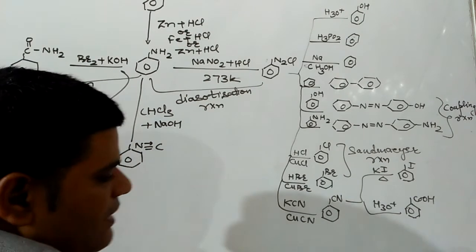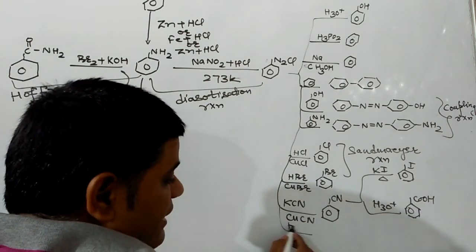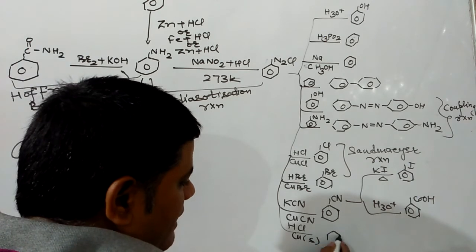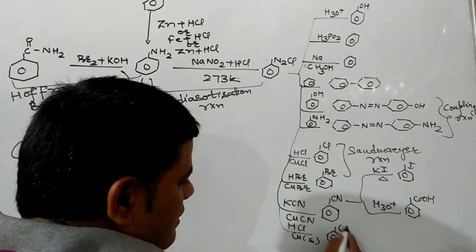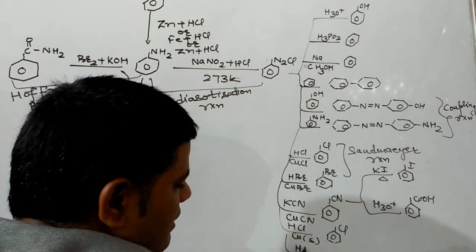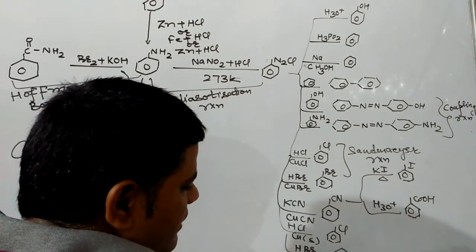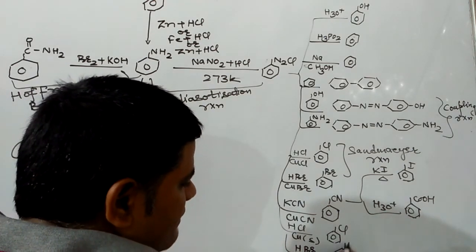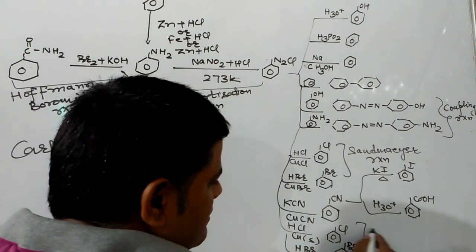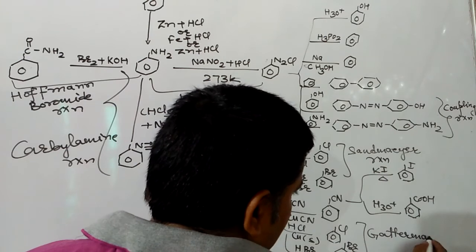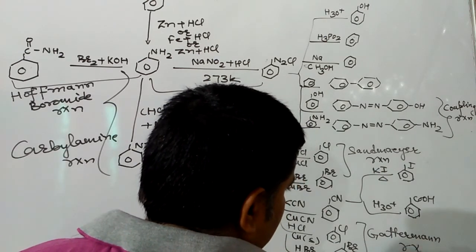Next, when it reacts with HCl in presence of copper powder, the product formed will be chlorobenzene. And with HBr in presence of copper powder, the product formed will be bromobenzene. These two reactions are known as Gattermann reaction.